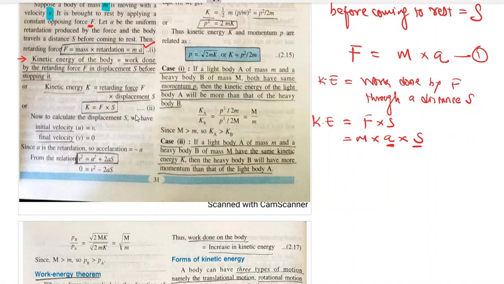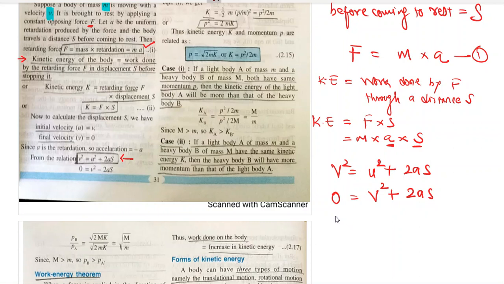So we can use the equation of motion. I hope you remember the third equation of motion from class 9th, chapter number 2, motion in one dimension. What is the third equation of motion? v square is equal to u square plus 2as. What is the final velocity? 0. What is the initial velocity? v. So 0 is equal to v square plus 2as.